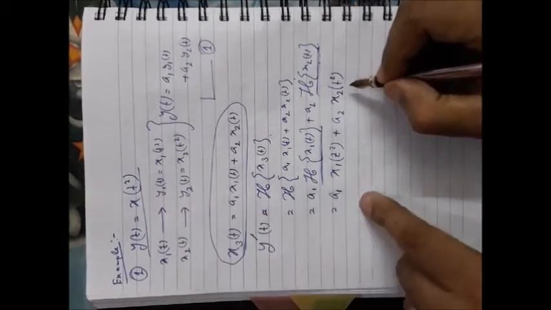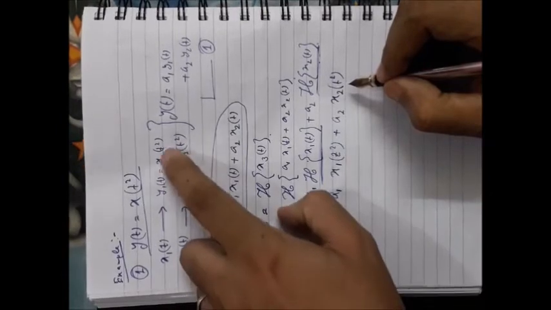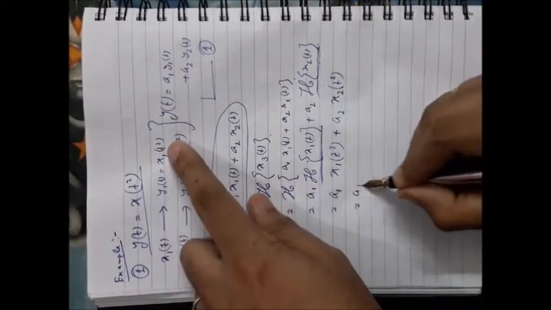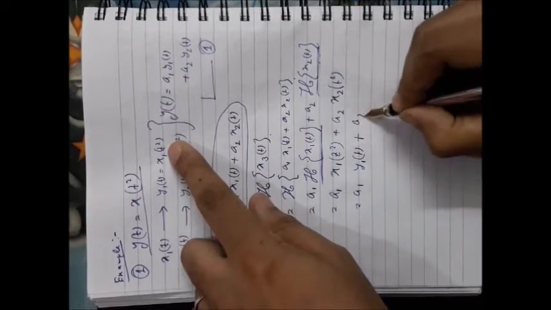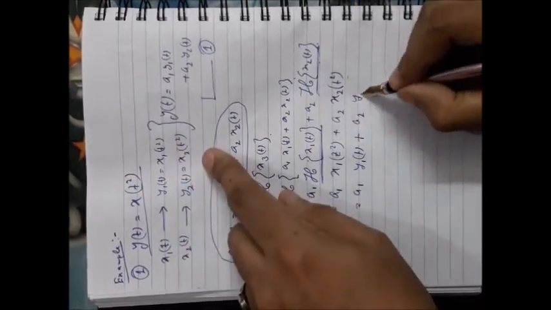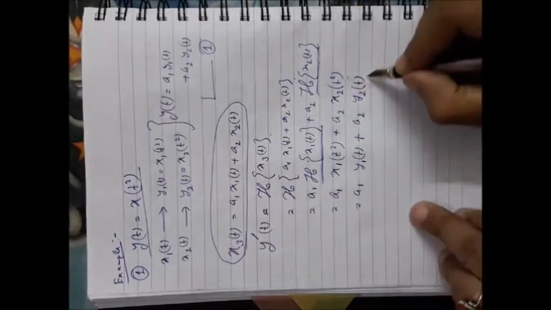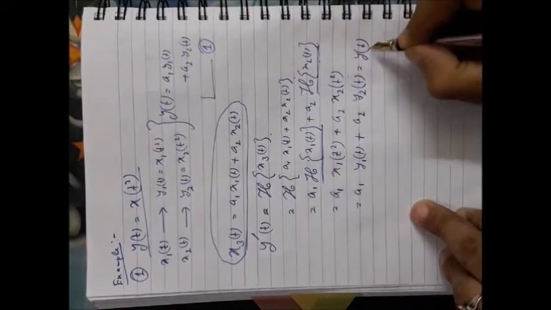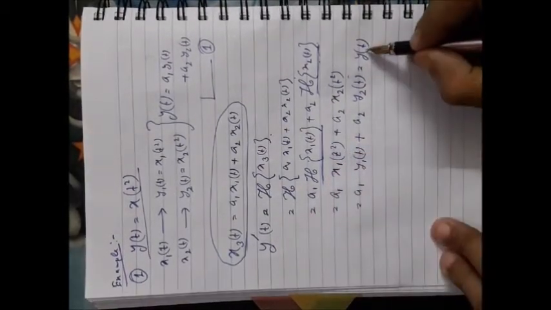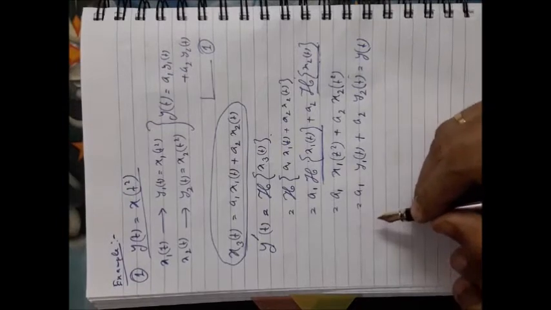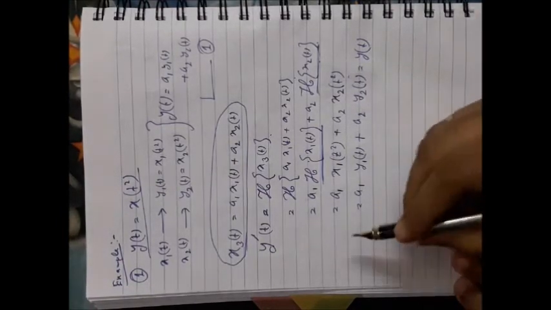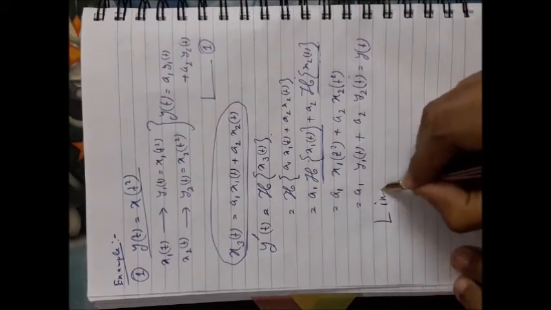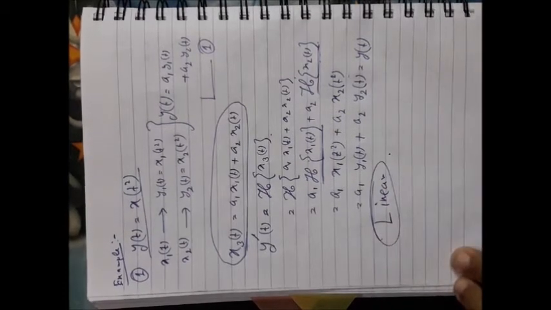Now look here: x1(t) square means it is y1(t), and x2(t) square means it is y2(t). So you can say it is equal to y(t). So y dash t is equal to y(t). So it is following the principle of superposition, and you can say that it is a linear system.